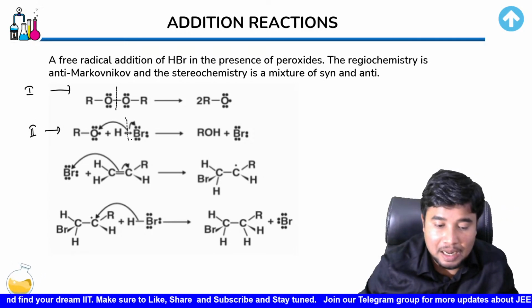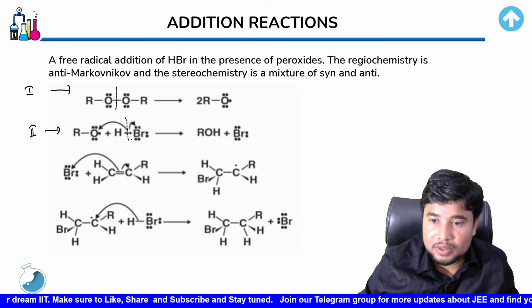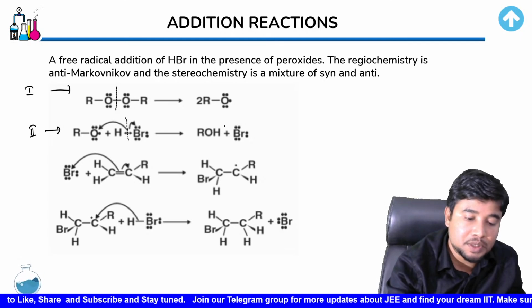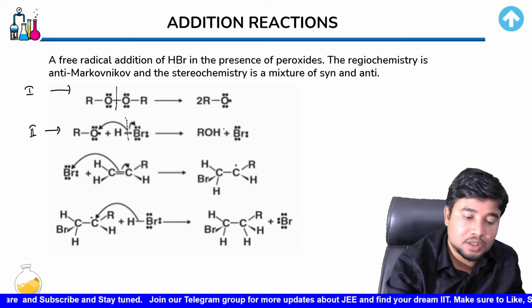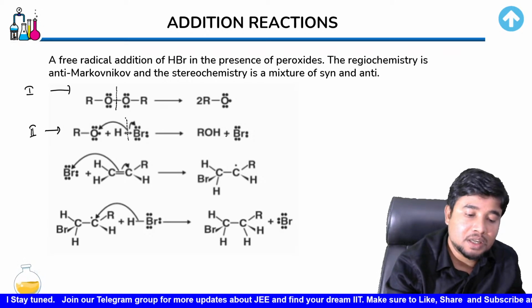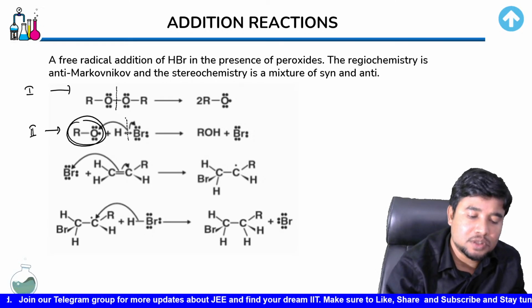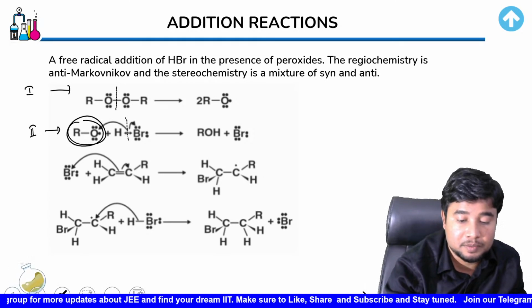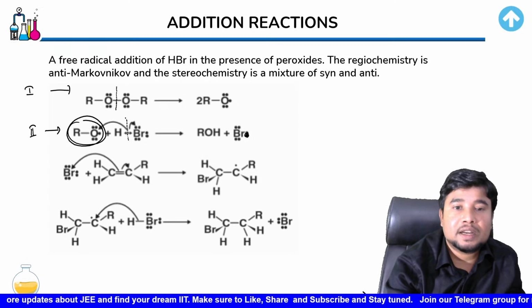And when that happens, the hydrogen, getting a free radical, would get attached over this, so ultimately one ROH gets generated. That isn't very important. What is important is this Br radical; there would be this Br radical generated.